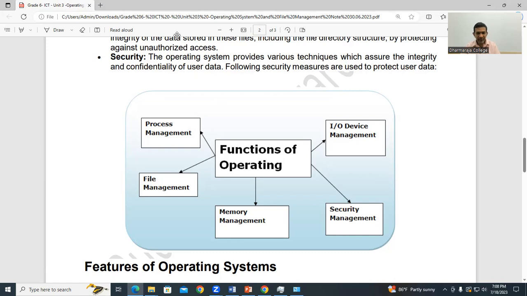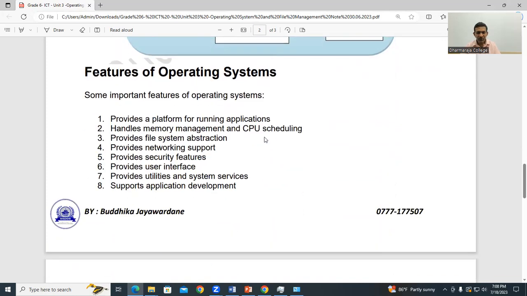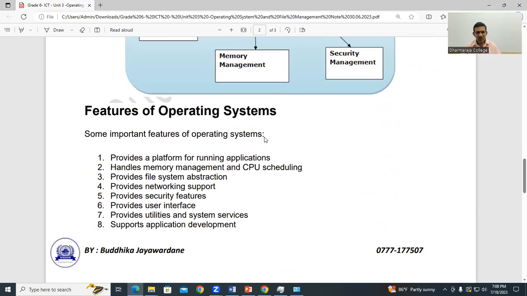Right. Let's go for the features. So what kind of features can we get from our operating system? Now you can see it provides the platform for running applications. Earlier we discussed in the first part, after you have hardware, you have to install what? The operating system.